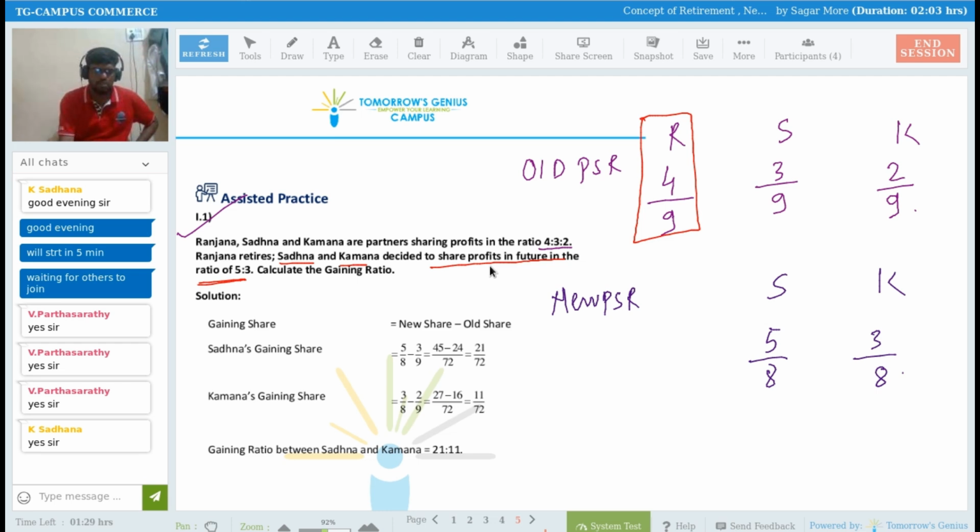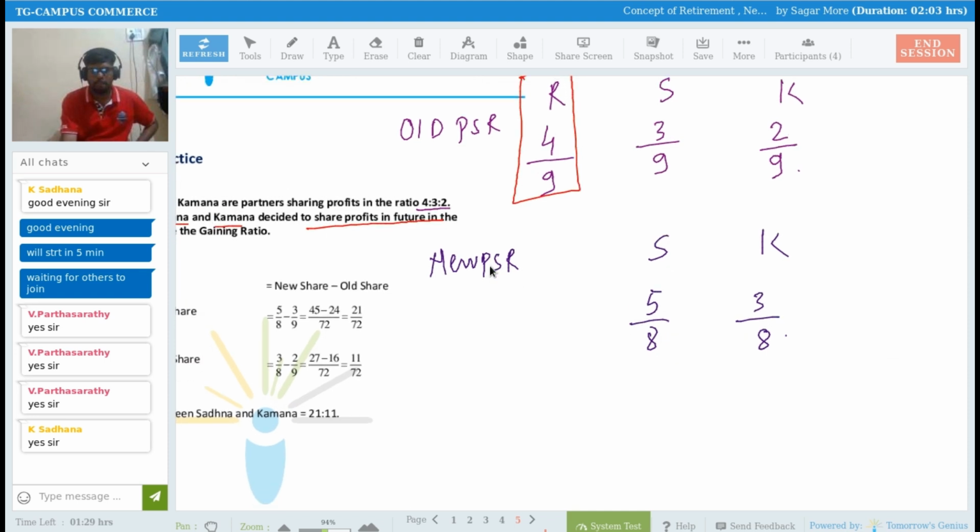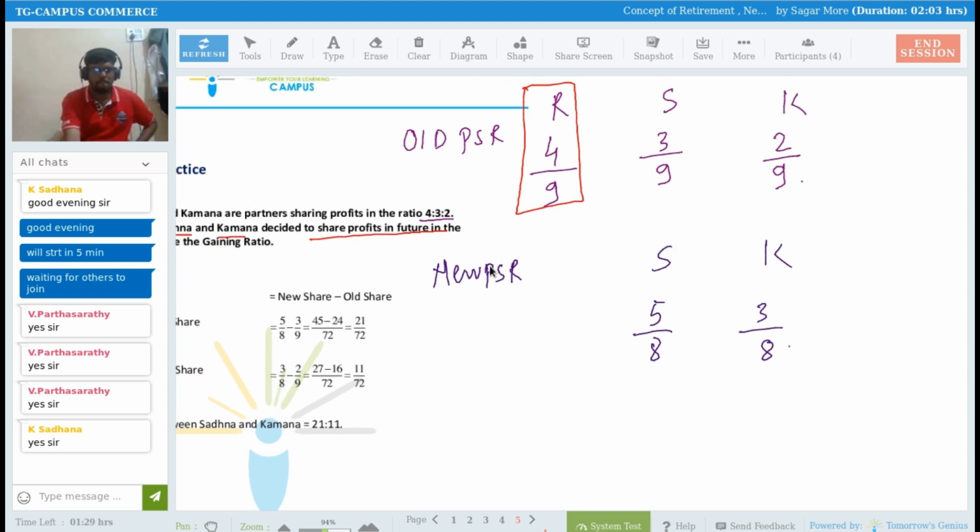So how to calculate gaining ratio? We have to put this into the formula. Gaining ratio is equal to new share minus old share.